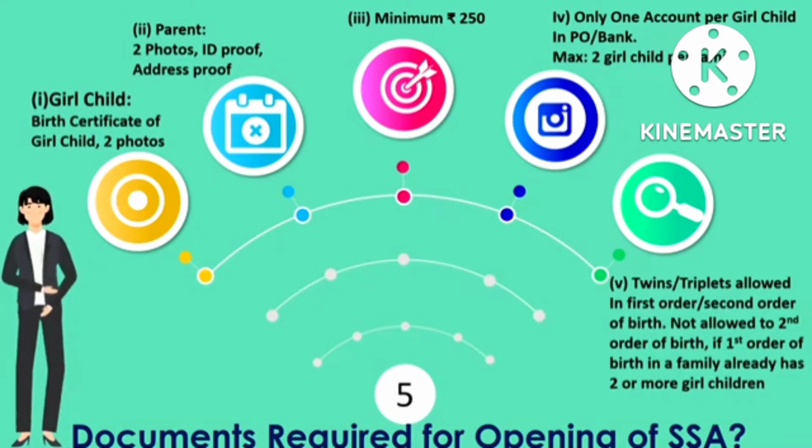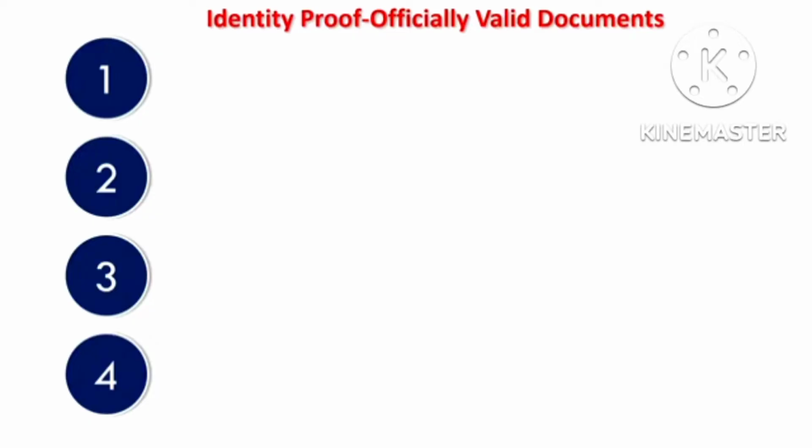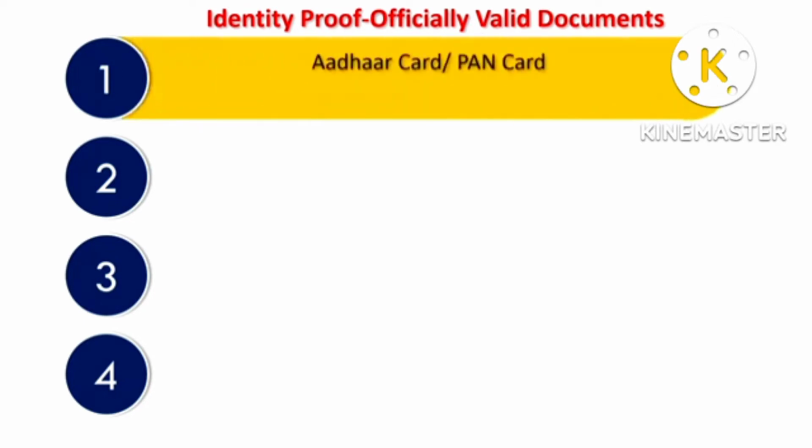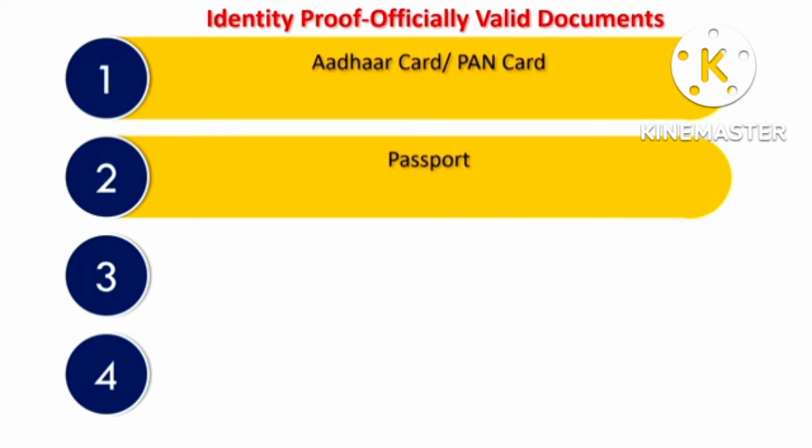So these are all the documents required for SSA, and in detail, identity proof is required, and these officially valid documents are allowed as identity proof for the parent. The first one is Aadhaar or PAN card. PAN card is mandatory now, and passport can also be used as identity proof.